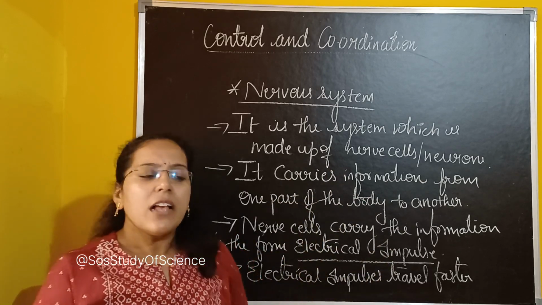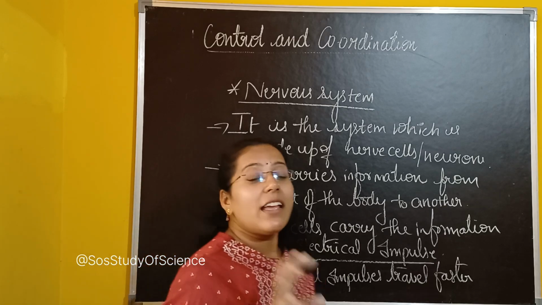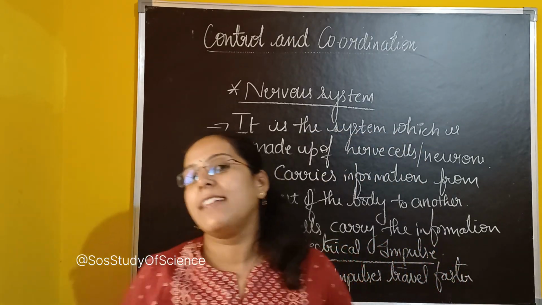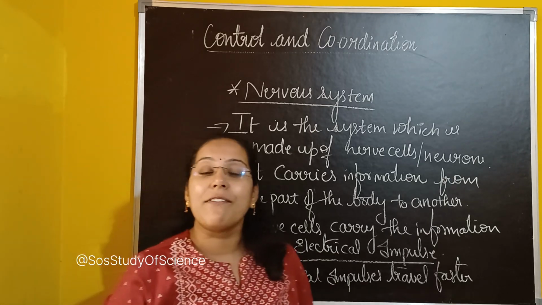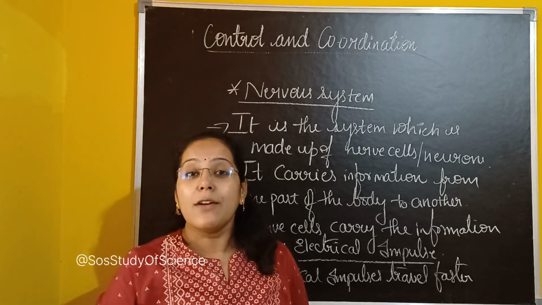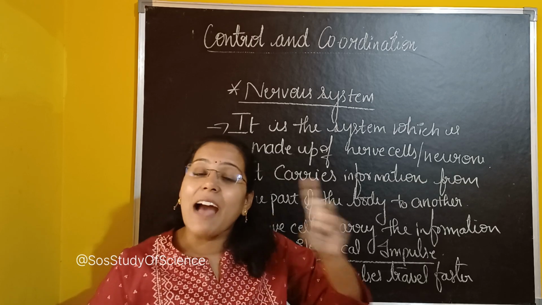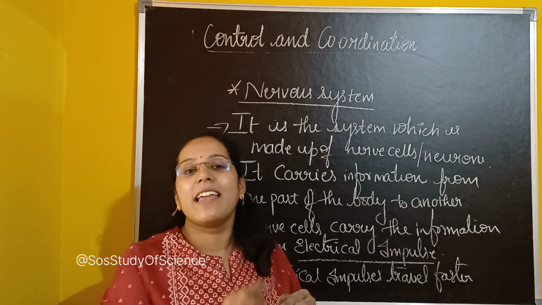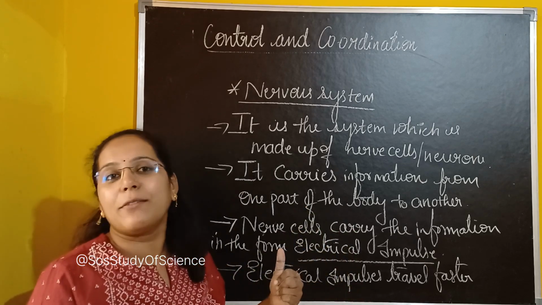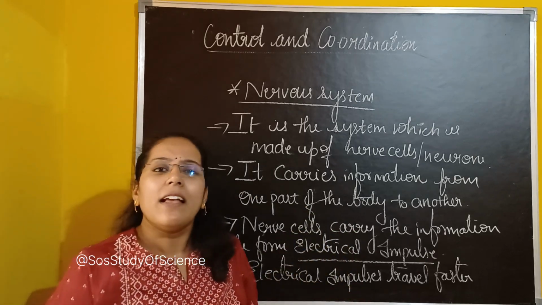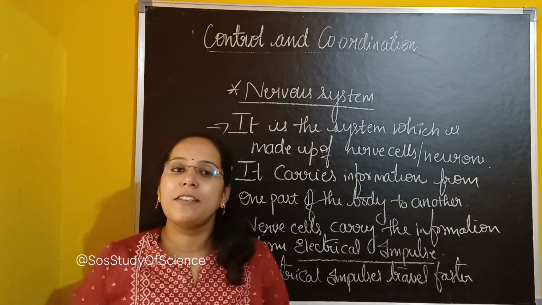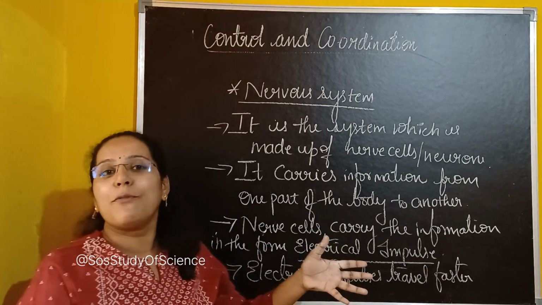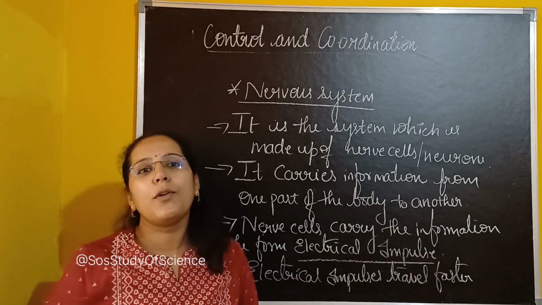Clear with this, right? So now we may get a question. See, the nervous system or the nerve cells are doing a lot of functions. It is carrying the information. Even after having so many benefits from the nerve cells, why do we have the second system called the hormonal system? If something else is there in my body, even after having the nervous system, maybe there is some limitation for the nervous system. That means some functions cannot be performed with the help of the nervous system. So we have the hormonal system.